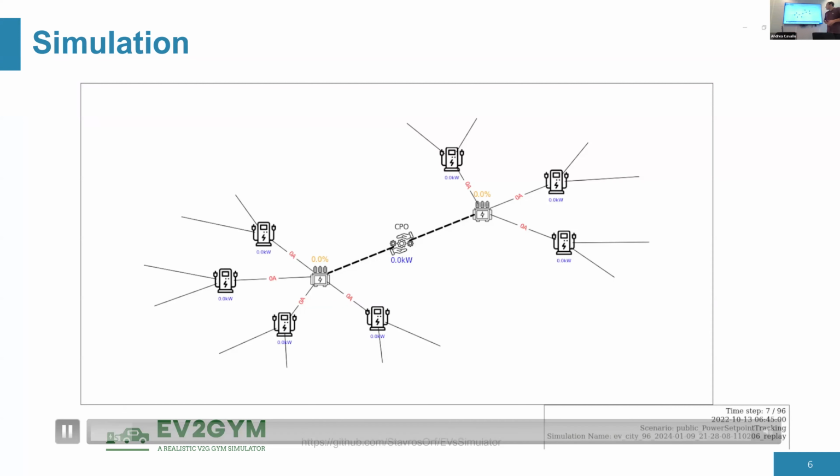So yes, we have a CPO who is responsible for charging all electric vehicles. He trades energy in the energy market, so for every time step he has a specific amount of energy he can use. So his job is to maximize his profit and try to split the energy evenly among all electric vehicles that come and go. So we see electric vehicles come and go. And as you can see, we already have a graph structure here. And another property which is very useful here is that electric vehicles come and go, so the state is dynamic.